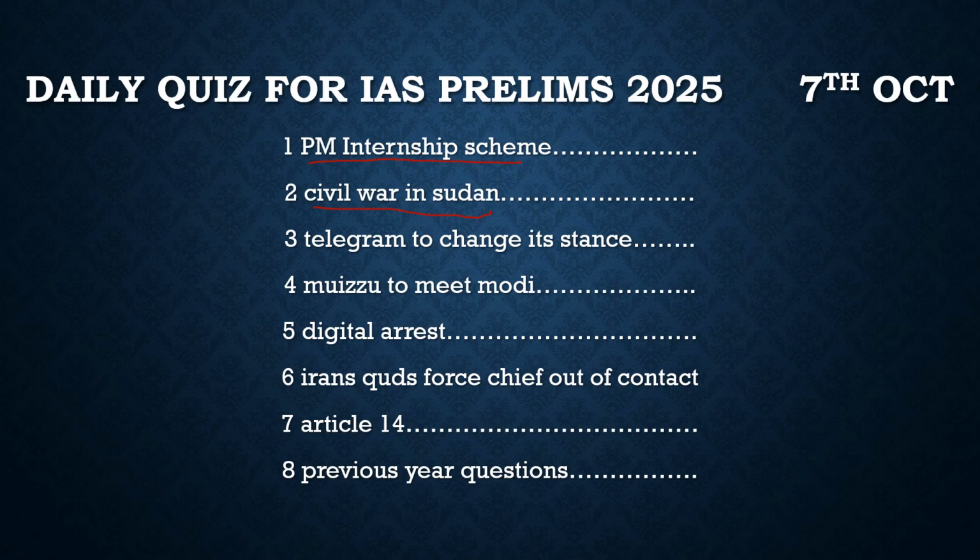Then the third article which was in the news is about Telegram changing its stance. If you had followed the news analysis here, you would definitely know that the CEO of Telegram was arrested by the French government because of his policies towards free speech. You know, there is a concept of end-to-end encryption. Those social media firms which have end-to-end encryption are very hard for governments to deal with, because they don't share the information with the governments. So in this case, the Telegram CEO was arrested by the French because it was alleged that he did not cooperate with them.